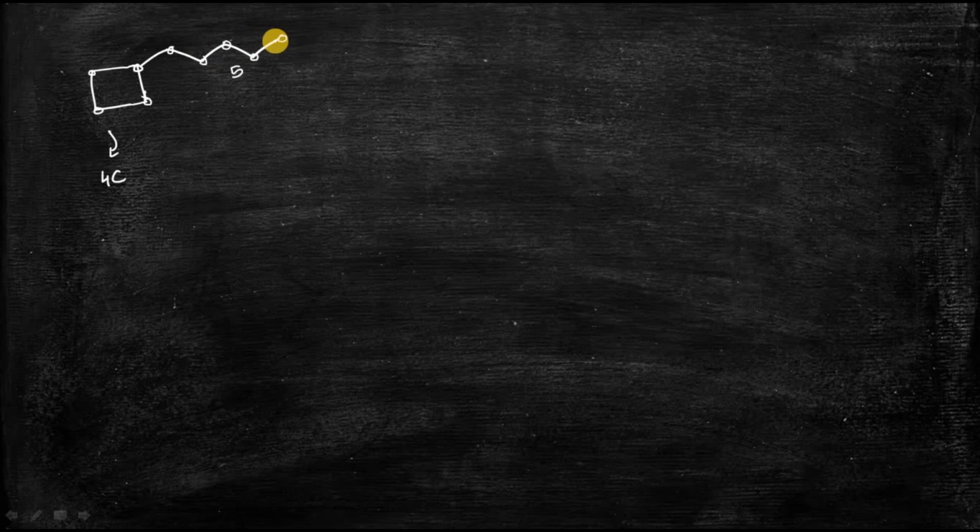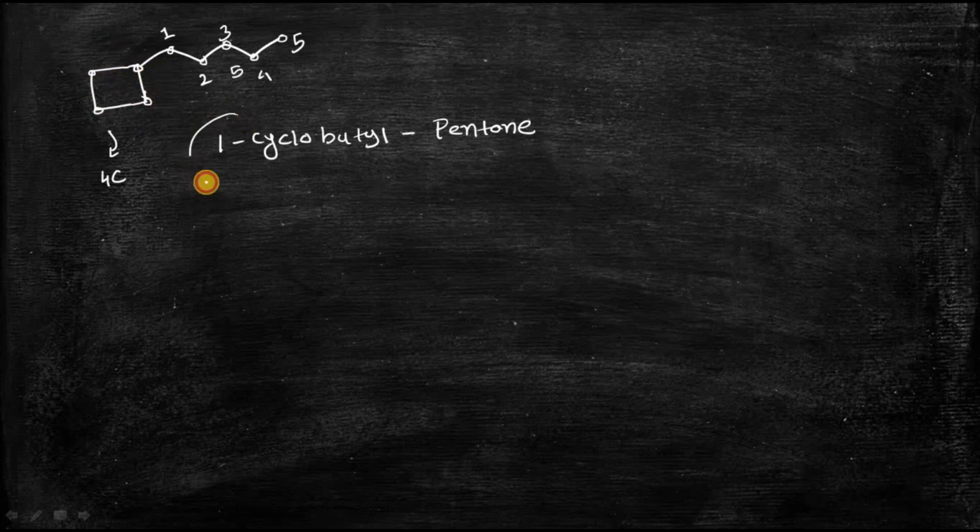and the chain as the primary chain. So how? We will number this way, 1, 2, 3, 4, 5, so that the carbon atom bearing the substituent gets the lowest numbering. So we will write 1-cyclobutylpentane. As you can see, by using this type of numbering, this 4-membered ring is nothing but the substituent. That's why we use the phrase cyclobutyl.